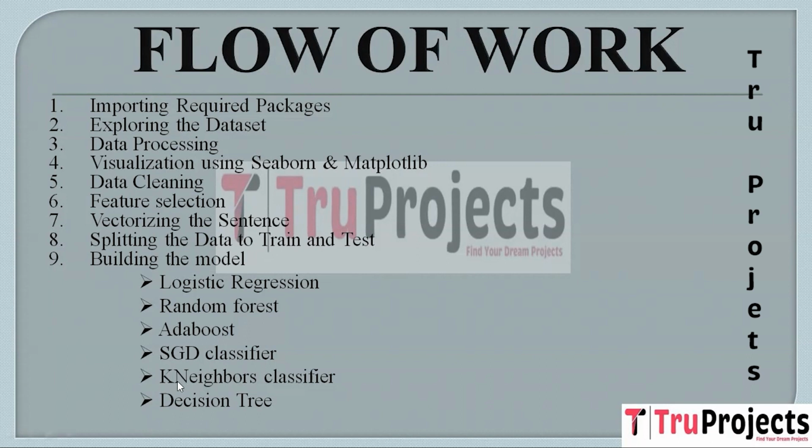The next algorithm used is k-nearest neighbors (KNN). KNN is a non-parametric algorithm that classifies data points based on their proximity to neighboring points. It can be effective in capturing local patterns in text data, making it a suitable choice for sentiment analysis. The next algorithm used is decision tree. Decision trees are used for classification tasks by recursively splitting the data into subsets based on the most important attributes. They can handle non-linear relationships in data and are easy to visualize.